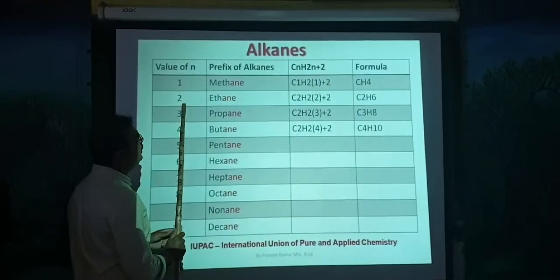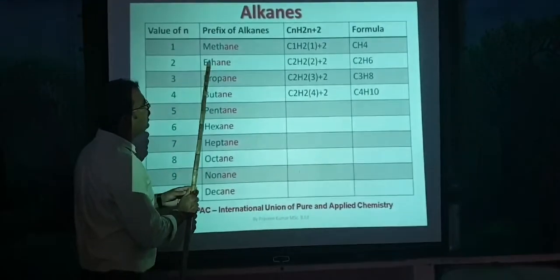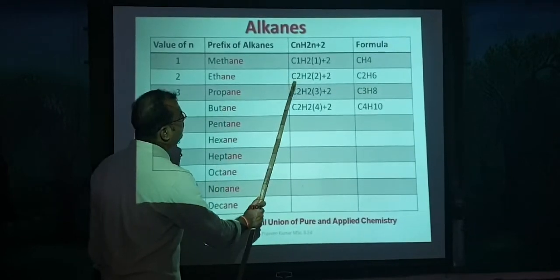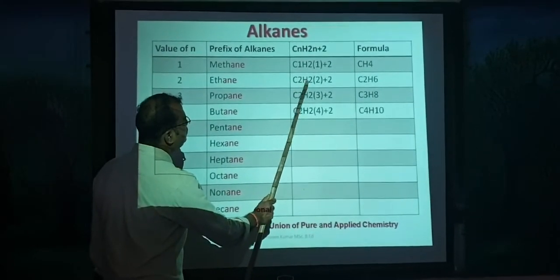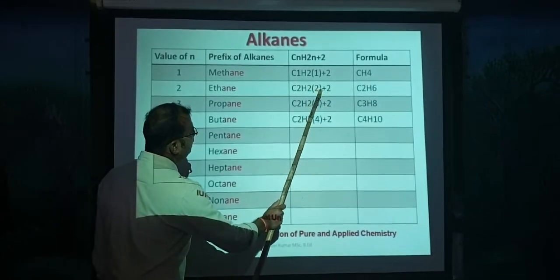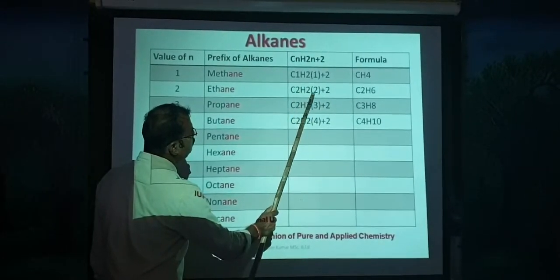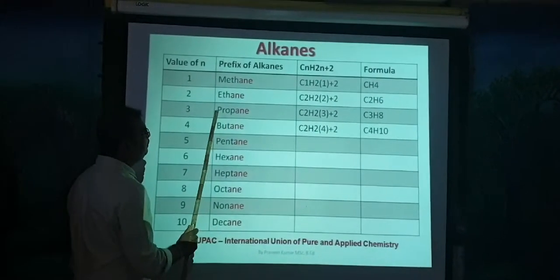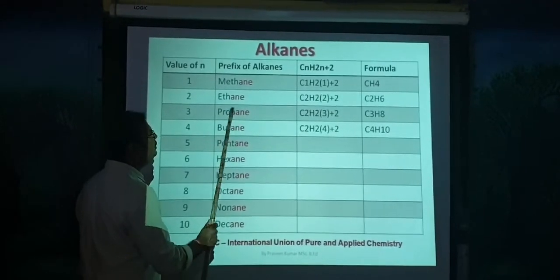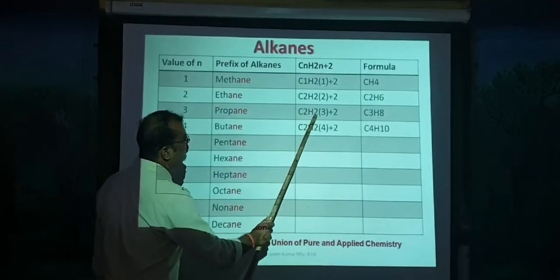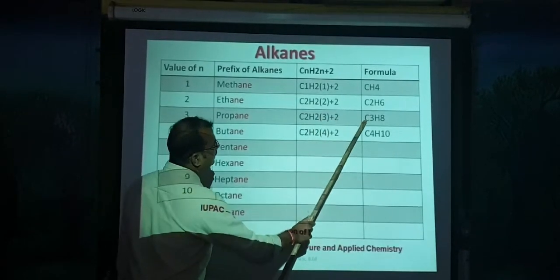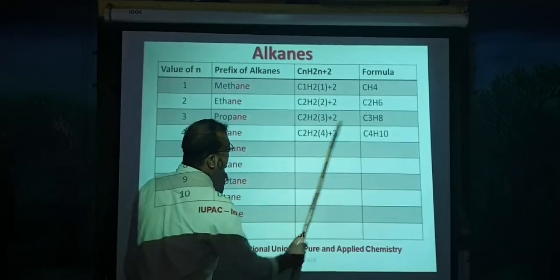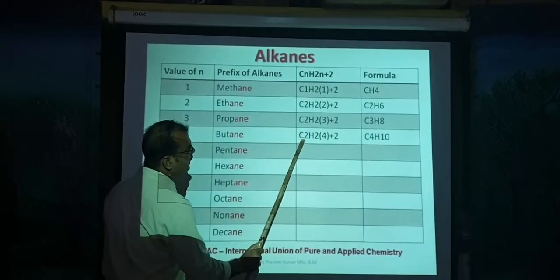Second one: eth, its value is 2, indicating the number of carbon atoms. Eth contains 2 carbon atoms. C2, H2 into 2 plus 2: 2 twos are 4, 4 plus 2 is 6. C2H6, ethane. Then propane: prop indicates 3 carbon atoms. C3, H2 into 3 plus 2: 2 threes are 6, 6 plus 2 is 8. C3H8.